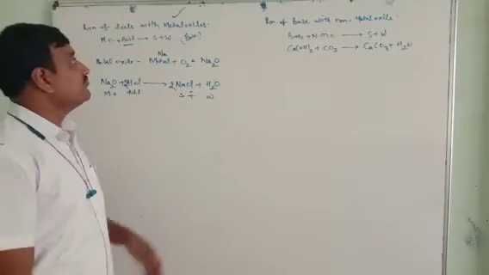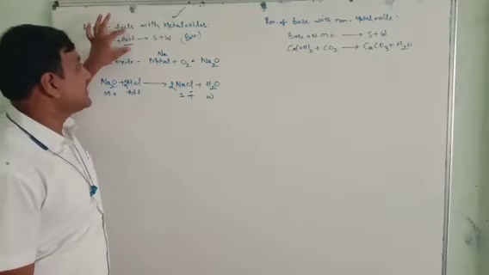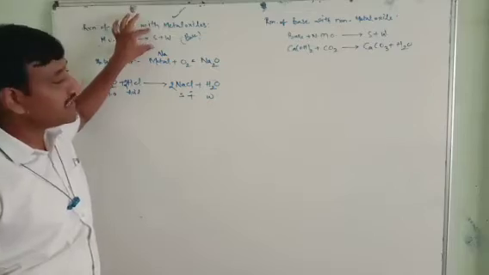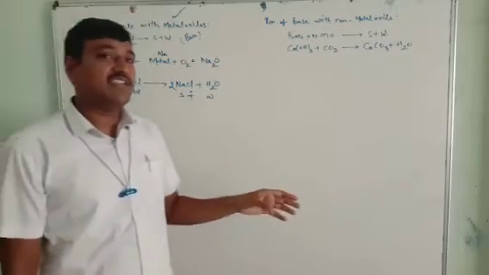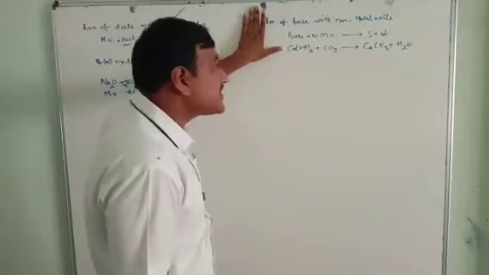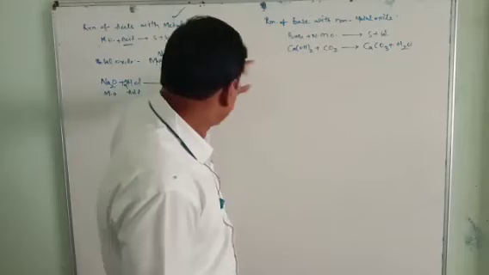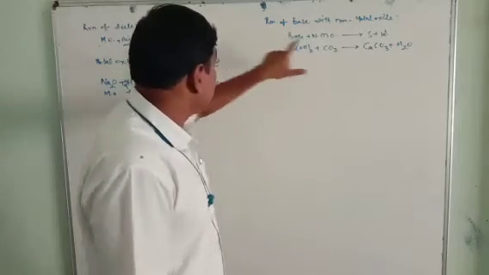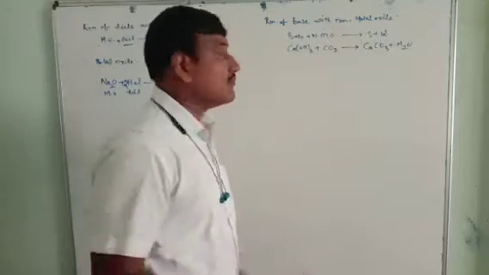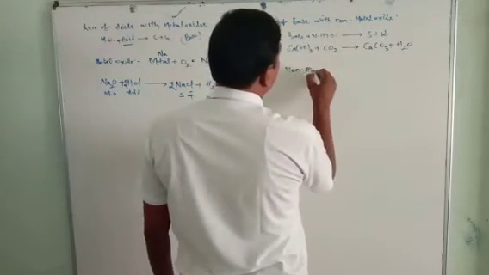Sir, before that you also said, when metal oxide reacts with the acid, it produces salt plus water. Not only in this reaction, sir, when acid reacts with base it also produces salt plus water. In this reaction also, when base reacts with the non-metal oxide, which produces salt plus water. How? Let us see.